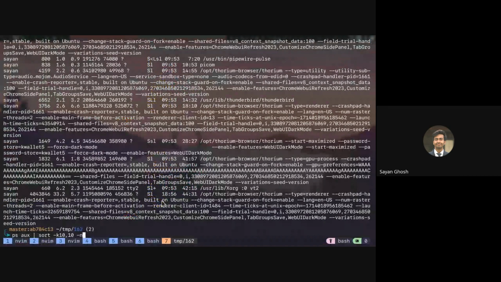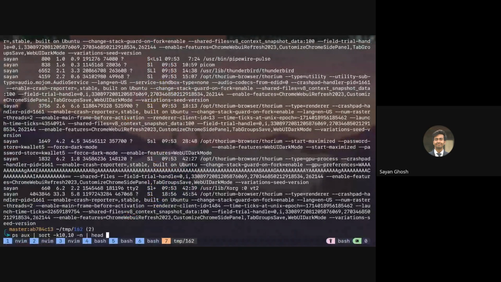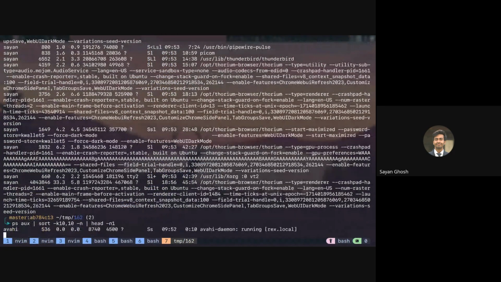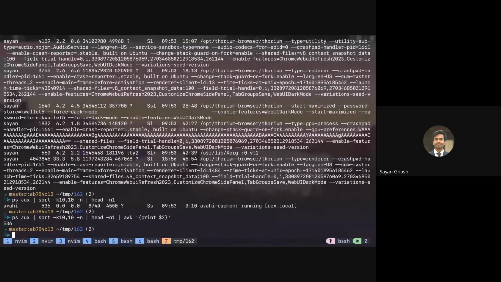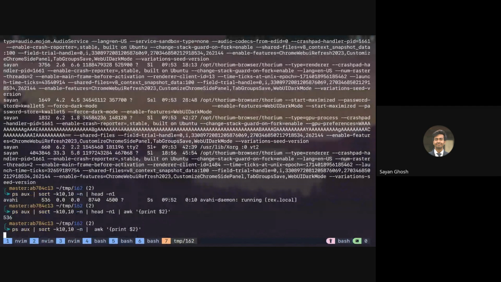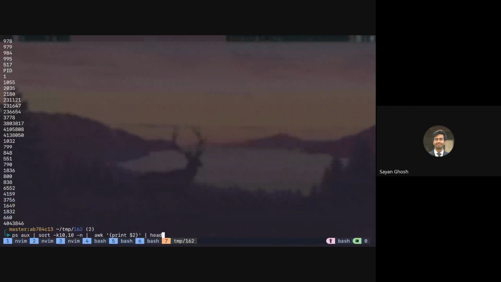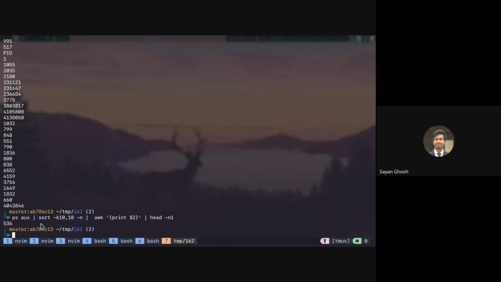For example, if I do head -n 1, the first line is always the header. Let's see. If I do head -n 1, you can see this is one process. Then if I do awk print $2, I get this PID 536. Or if I do awk print $2 first, it prints just the PID of all of them, but the order remains the same. So if I then do head -n 1, I will still get that. Here you are selecting which column you want, and here you are selecting which row you want. Either way, you will get the same output. Got it, sir.